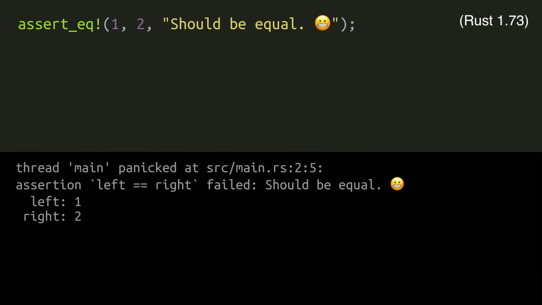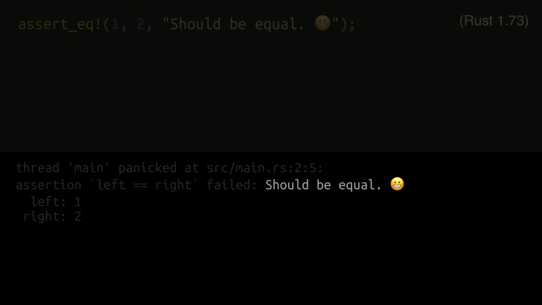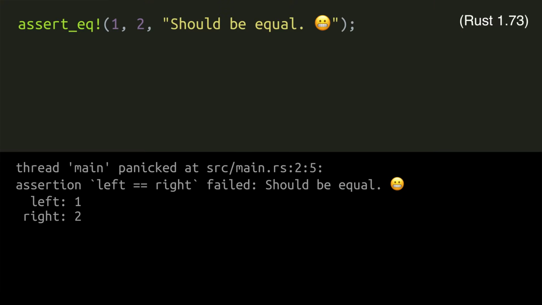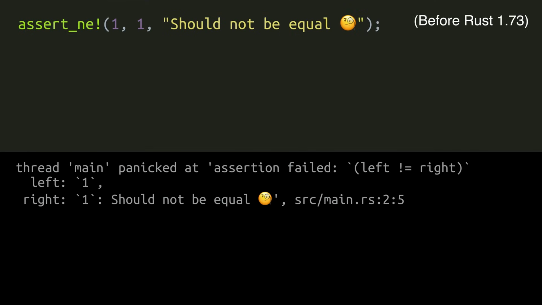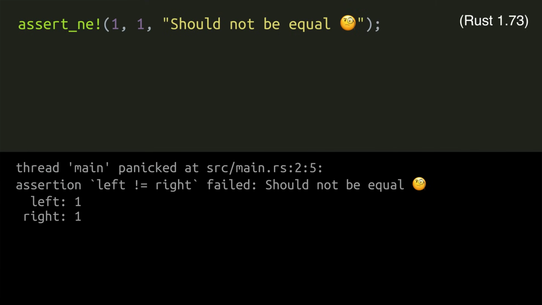Now the panic message is first, and the assertion output is second. Also, the assertion message has been moved to the end of the first line of the assertion output, and there are a lot fewer backticks. The assert not equal macro received the same treatment. Here's the before, and here's the after.